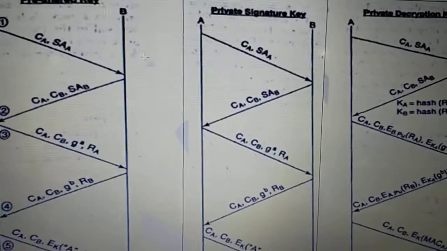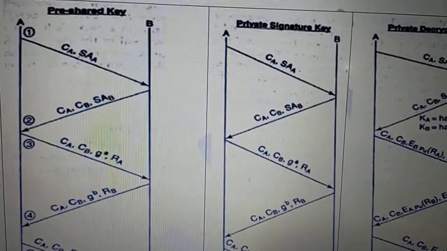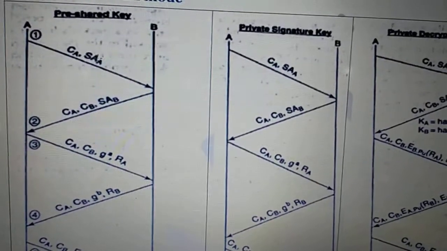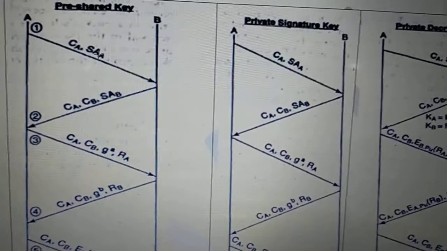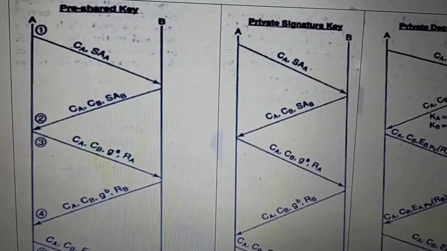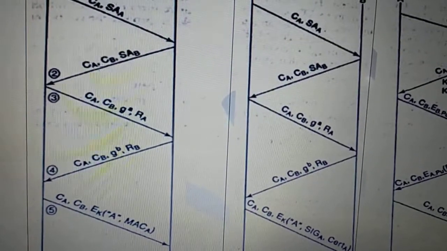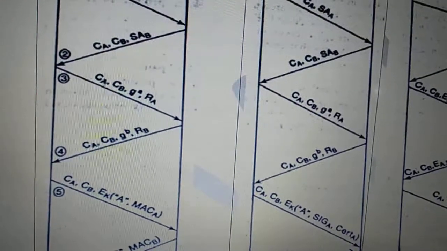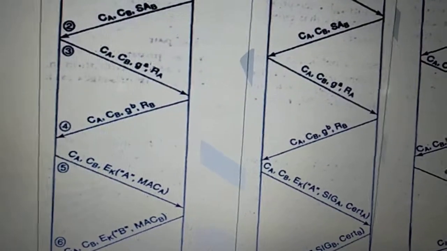That is the difference. See, as we said, a cookie is generated on both entities. CA stands for the cookie generated by A, along with the security association. We discussed the fields in the security association last class, right? So before listening to this class, see what a security association is in detail. Those will be sent to B. Along with this information, B will send the cookie generated by B and the security association parameters.